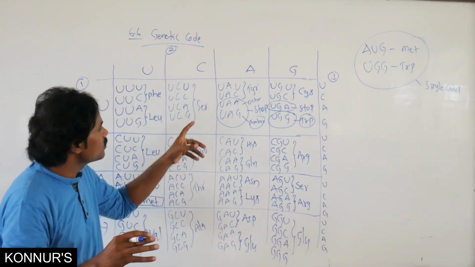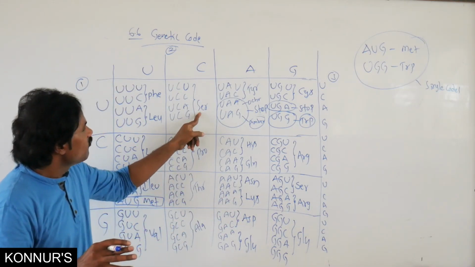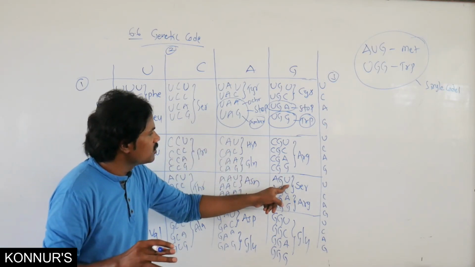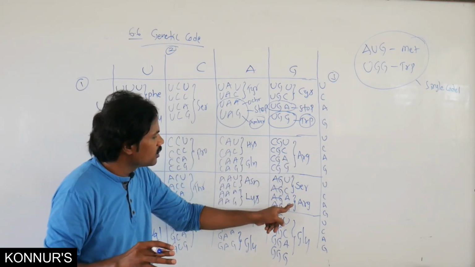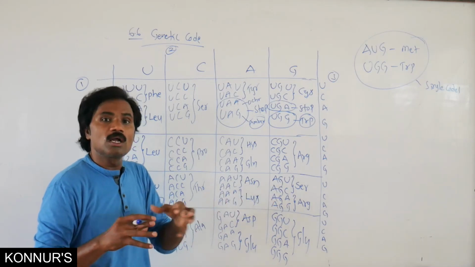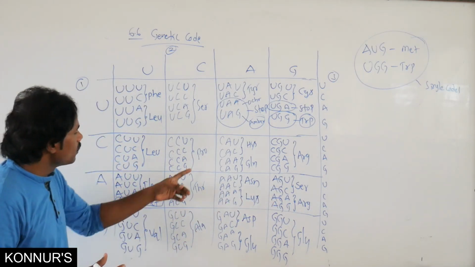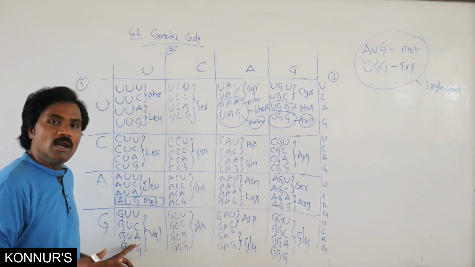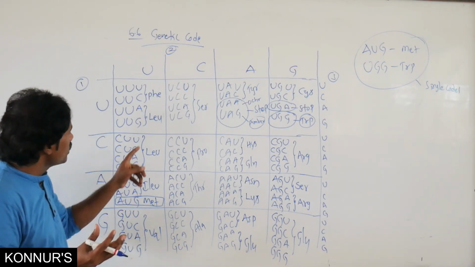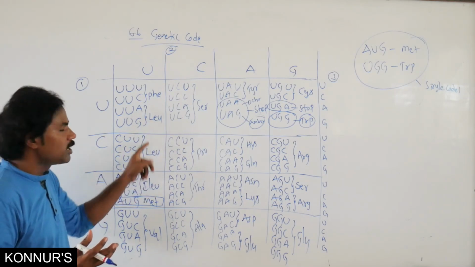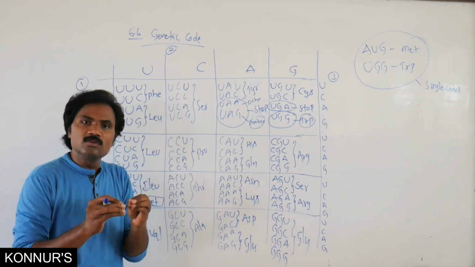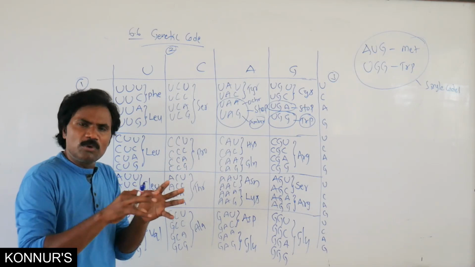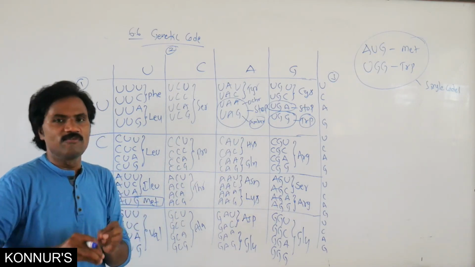For example, serine has 6, arginine has 6, and leucine has 6. Those with 4 are proline, threonine, alanine, and valine. Based on this, you must identify the multiple questions on particular amino acids.